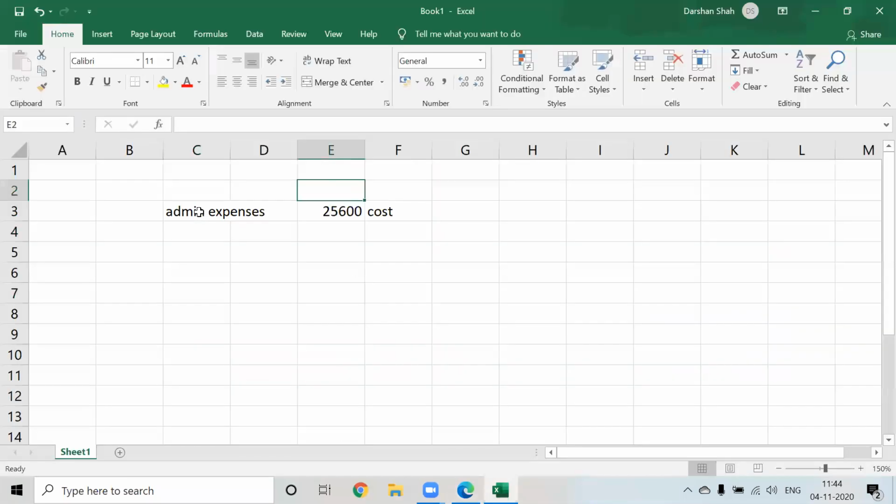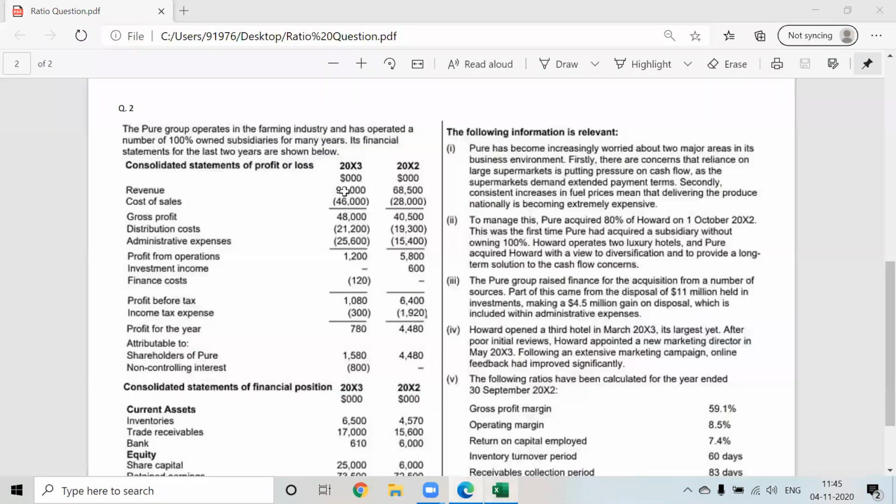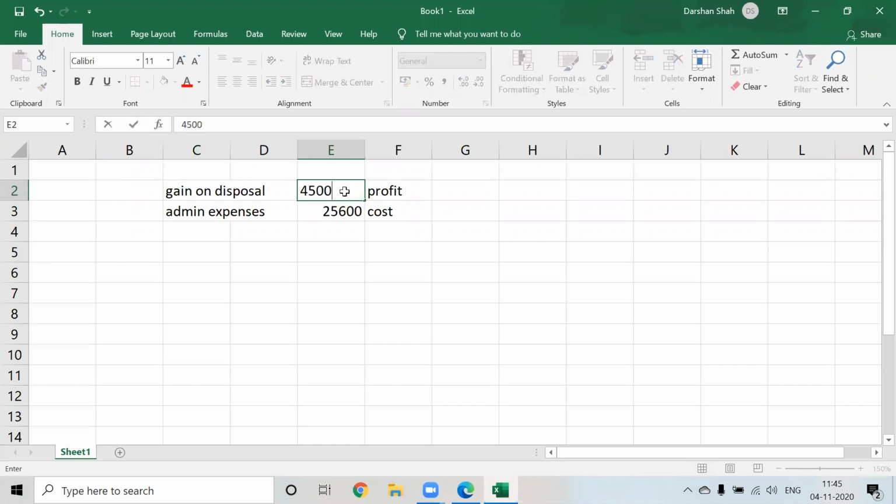Then your gain on disposal is included, so that is a profit. How much was the gain on disposal? 4.5 million. This is in thousands, so can I say 4,500? Okay, so now tell me, what should the admin expenses be if we exclude the exceptional item?